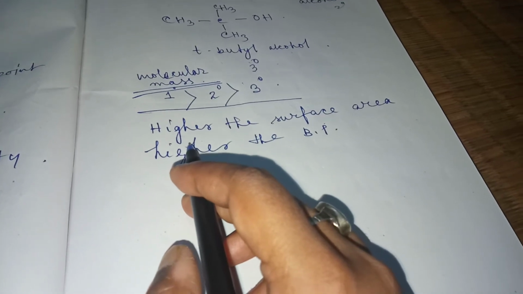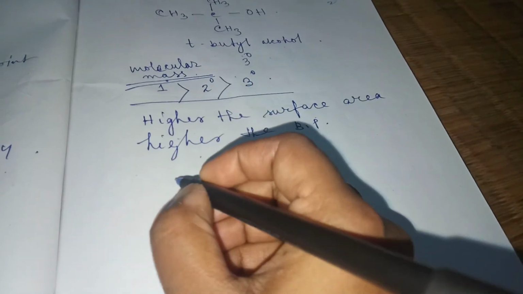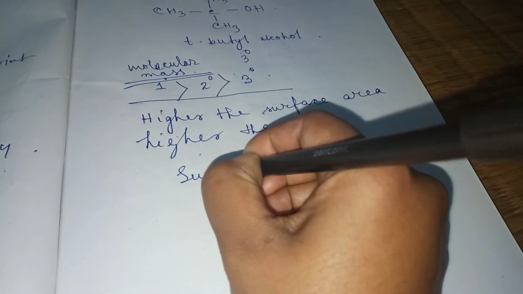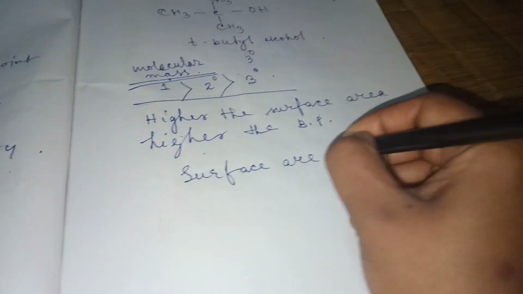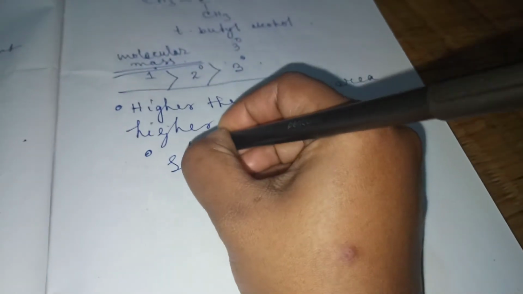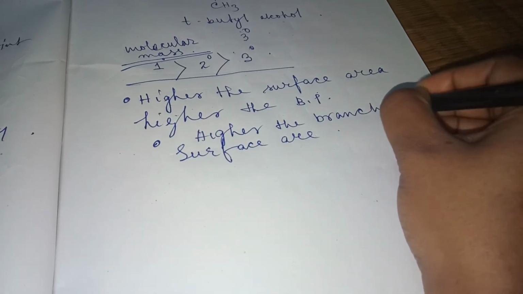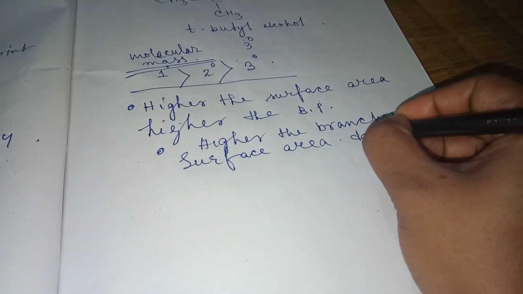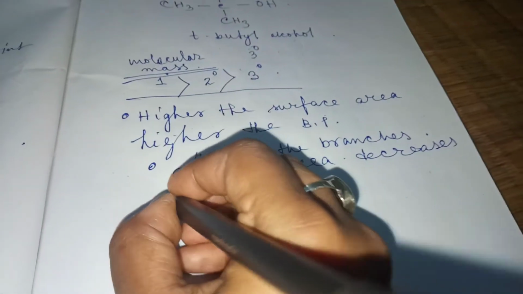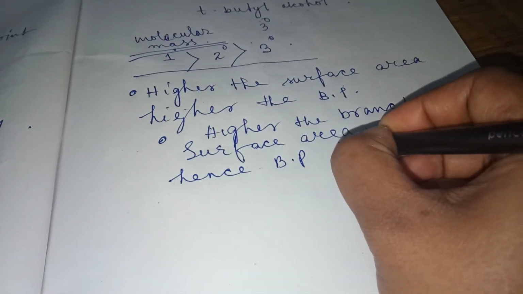So we can understand primary has the higher surface area, and as the branches increase, surface area decreases. The higher the branches, the lower the surface area, hence the boiling point decreases.